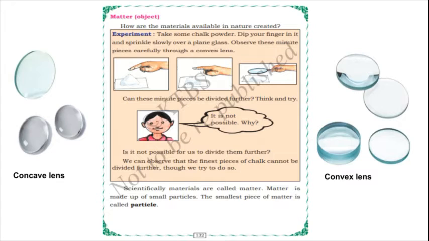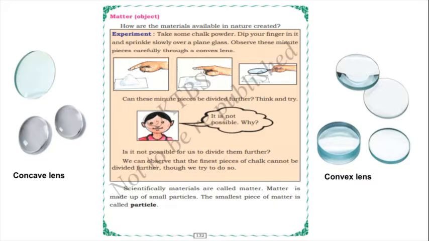Can these minute pieces be divided further? Think and try, children. Once you have made the chalk piece into powder, can you divide it further? No, it is not possible, because we have already made it into powder. So the girl is telling that it is not possible. Why? Because it is not possible for us to divide them further.